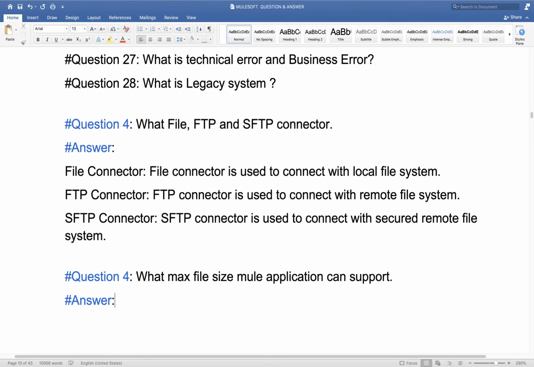So here you can answer till this point. We'll update this part tomorrow. Till this point, 20 MB we processed using 0.1 vCore.